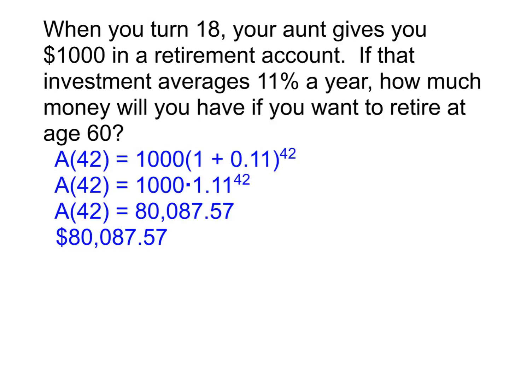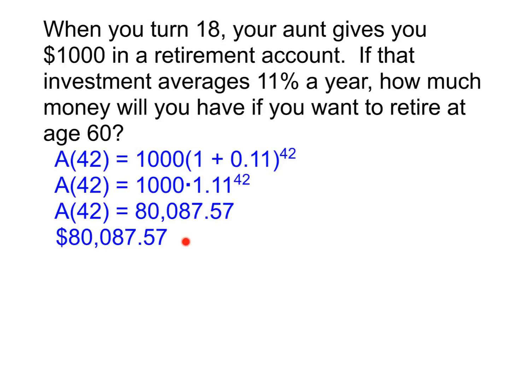All right, now, before we go on and extend this problem just a little bit further, I want to make sure that you really get what's going on here, because this is compounding interest. And if you really get the power of compounding interest, it's going to help you a lot for the future. Because let's look and see what happened at both ends of this problem. Going from year 0 to year 1, we started with $1,000, and we earned 11% of that as interest. So that's just over $100. So first year, we earned about $100.